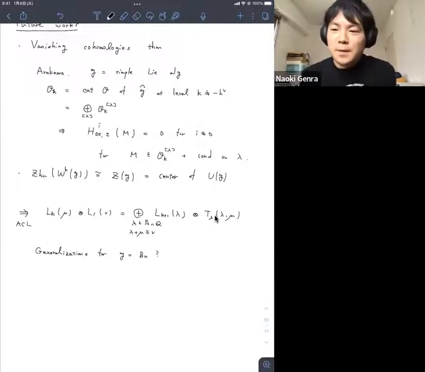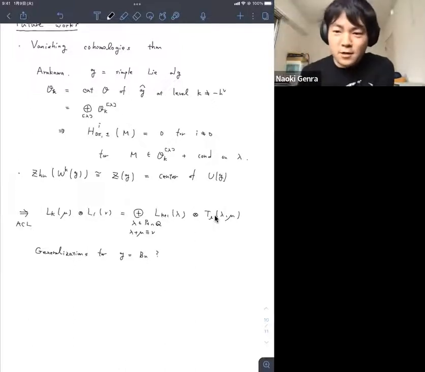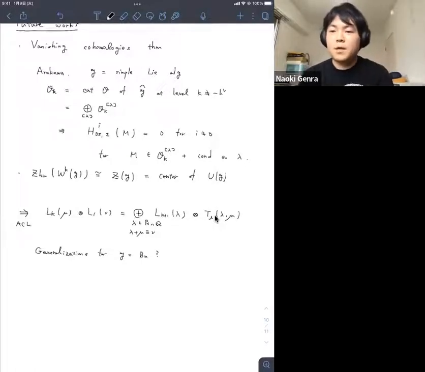The other is the W algebra. We need to study the principal W algebra of OSP(1|2n), right? This result is true for the Lie algebra case, but now we study G equal to OSP(1|2n). Now, the principal W algebra of OSP(1|2n) is half-integer graded. So this means that we can define two kinds of W algebra. One is the non-twisted, just the usual W algebra.